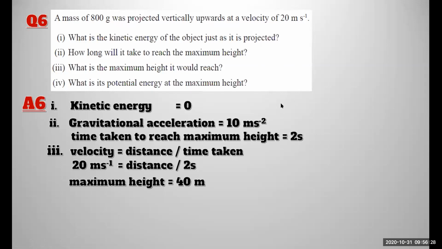Yes, the object is just projected, meaning it has a velocity of 20 m/s. So what is the maximum height it would reach? You have to find this using the formula velocity is equal to distance divided by time taken. This is also a formula you learned in the previous lessons, right?